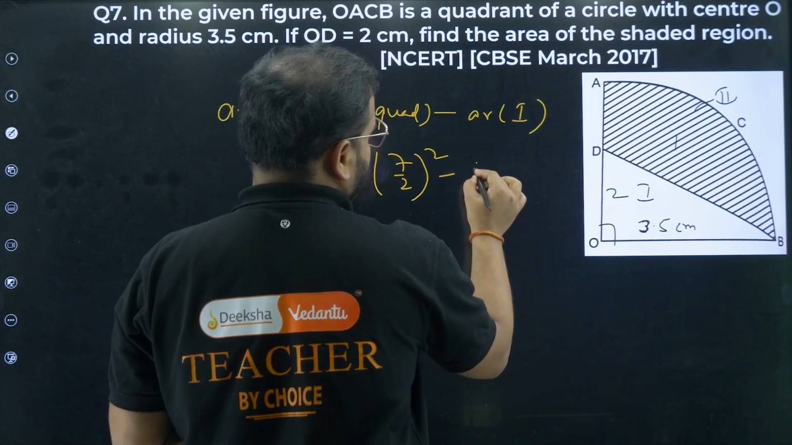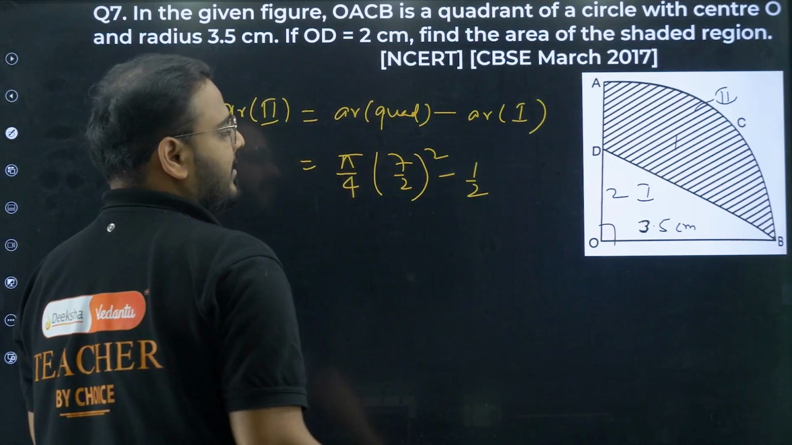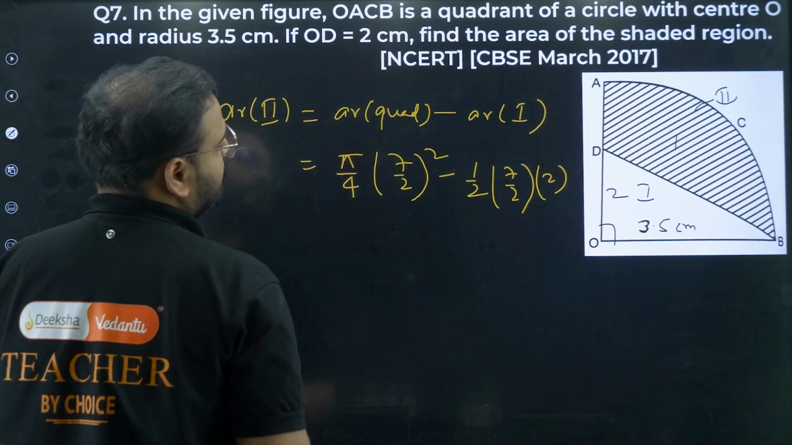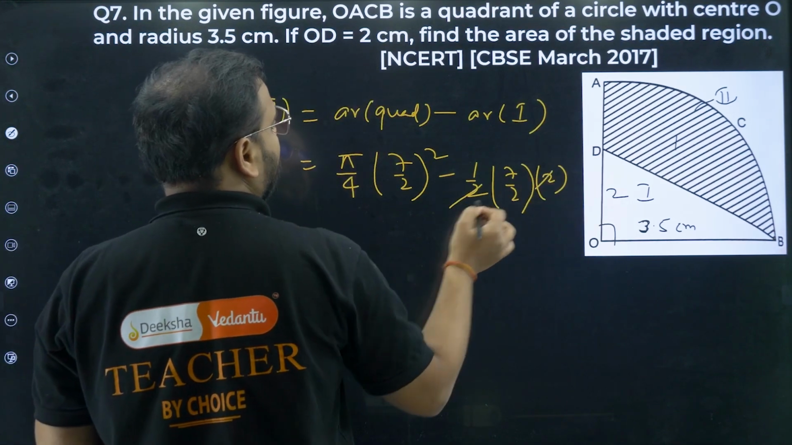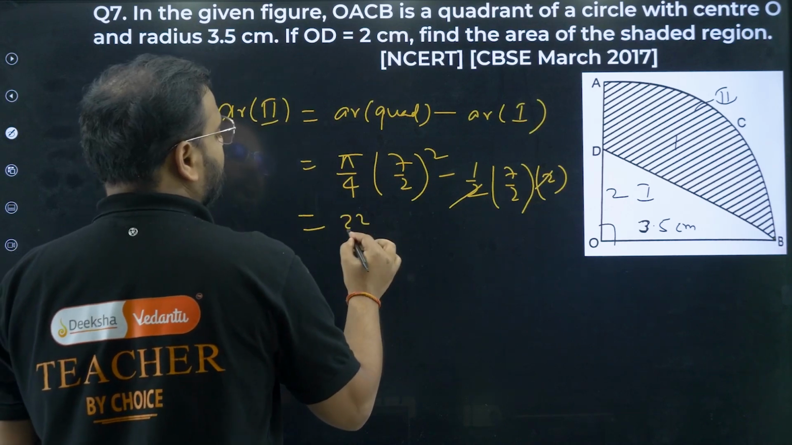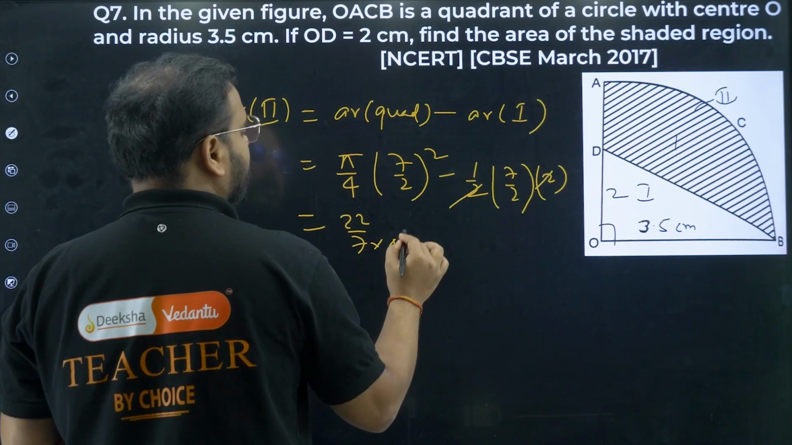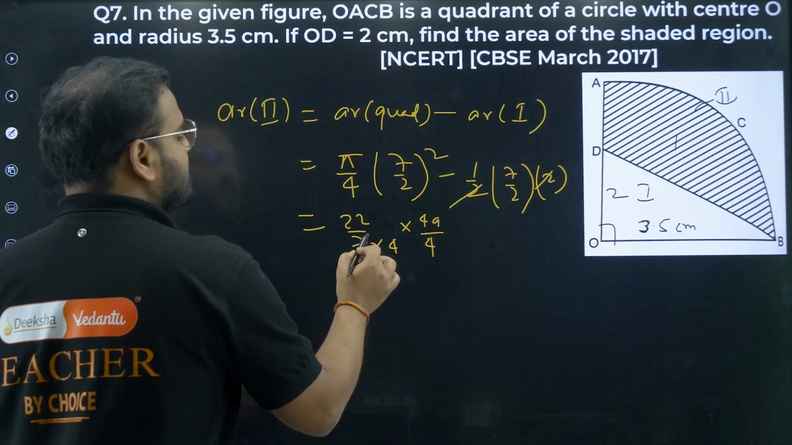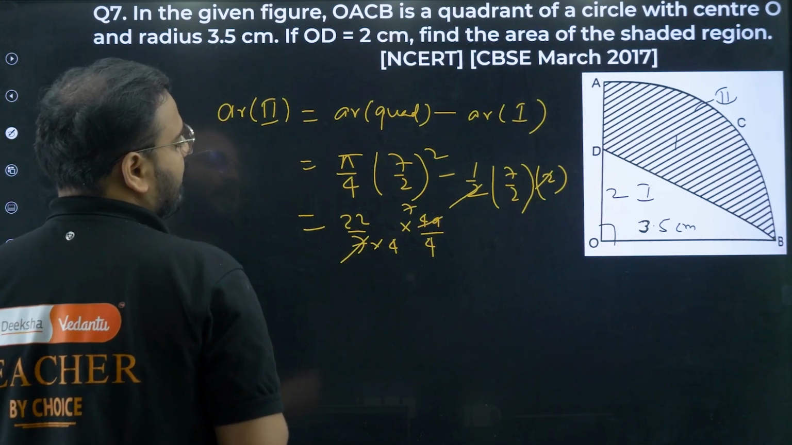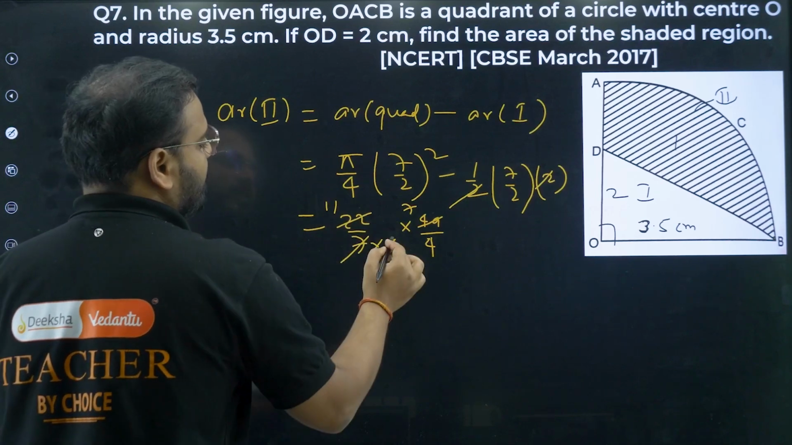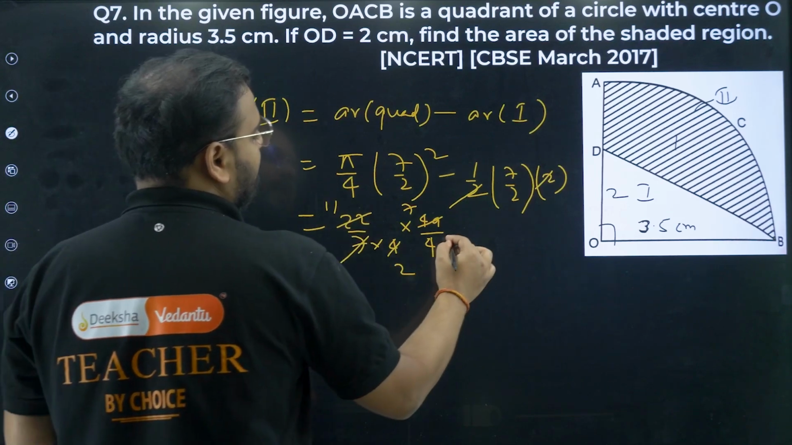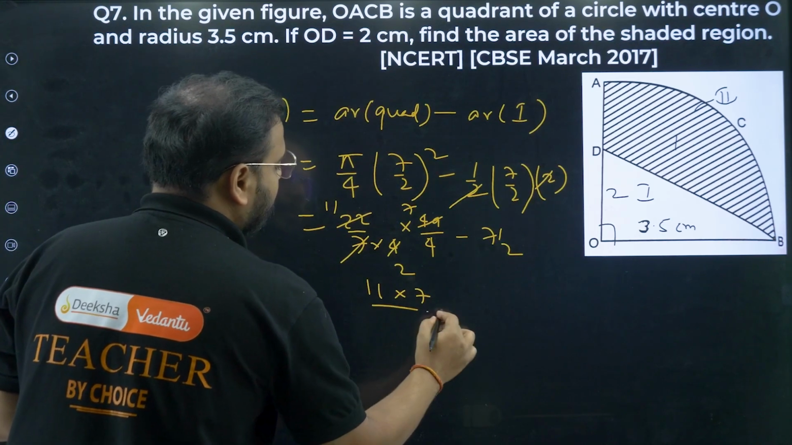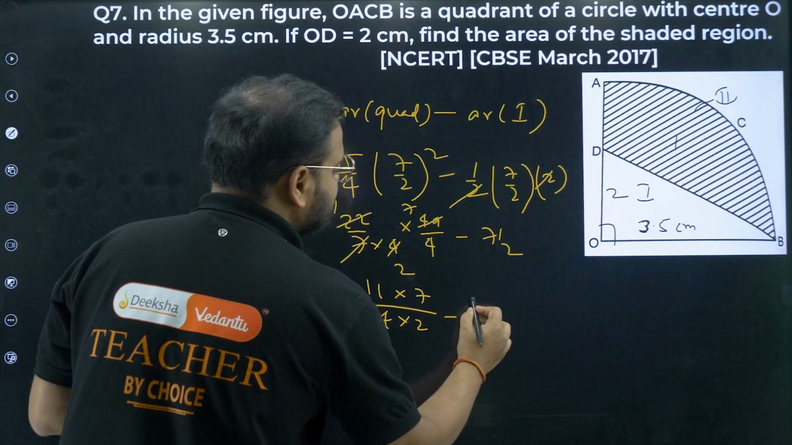So 1/2 base into height, right? What is the base? 7/2 again. What's the height, sir? 2. So the 2 and 2 cancel. Over here, 22/7 into 1/4 into 49/4; 7 sevens are 49. What I have over here is 11 and over here is 2, minus 7 by 2. So 11 into 7 upon 4 into 2, minus 7 by 2.